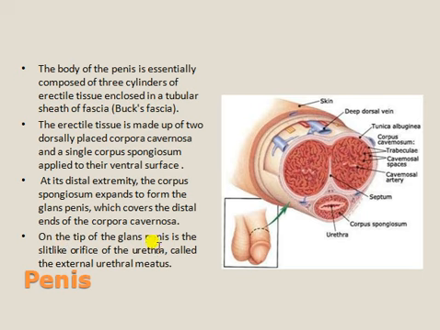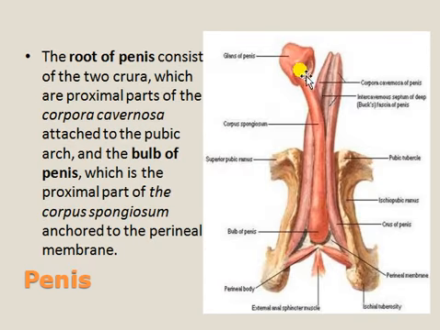On the tip of the glans penis is the slit-like orifice of the urethra, called the external urethral meatus. So finally, this forms the urethral orifice. These entire muscles cover the urethra.